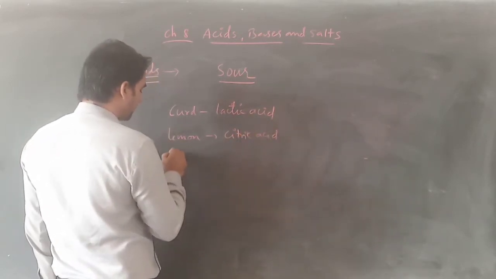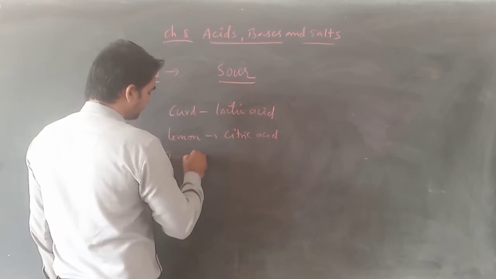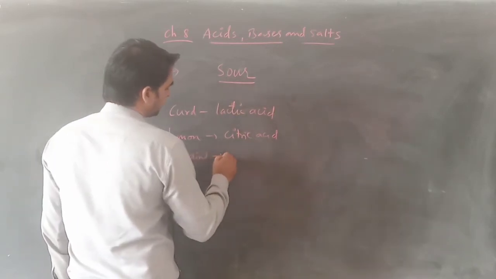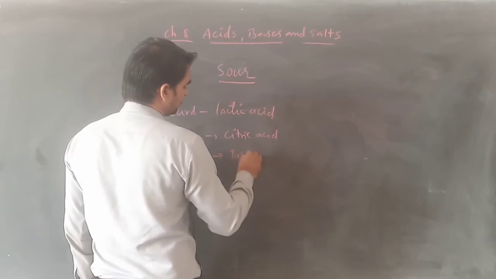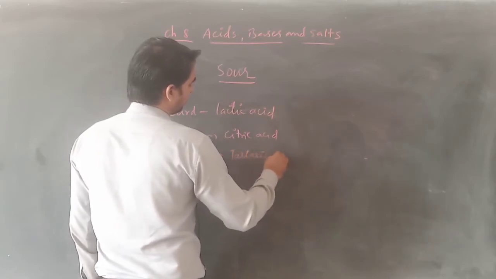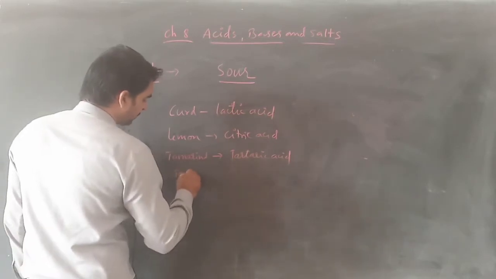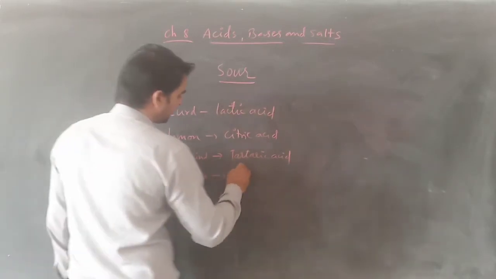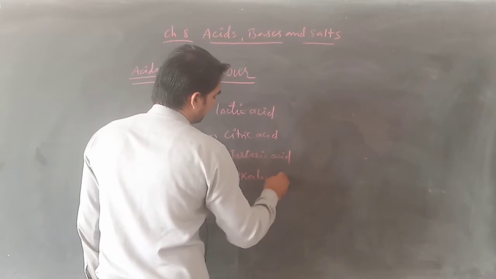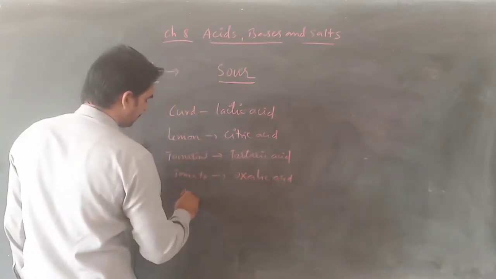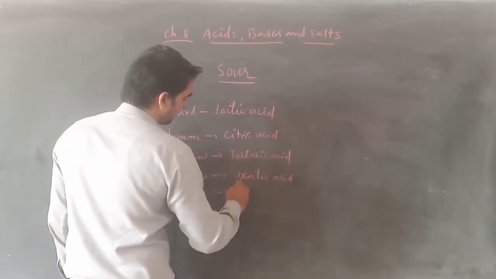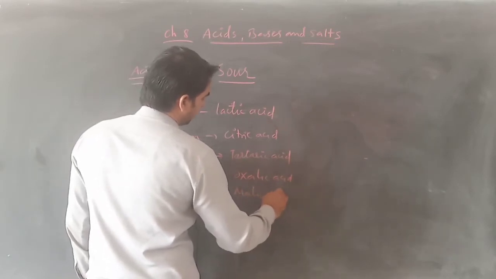I told you about tamarind, it contains tartaric acid. I told you about tomato, it contains oxalic acid. If I tell you about apple, it contains malic acid.